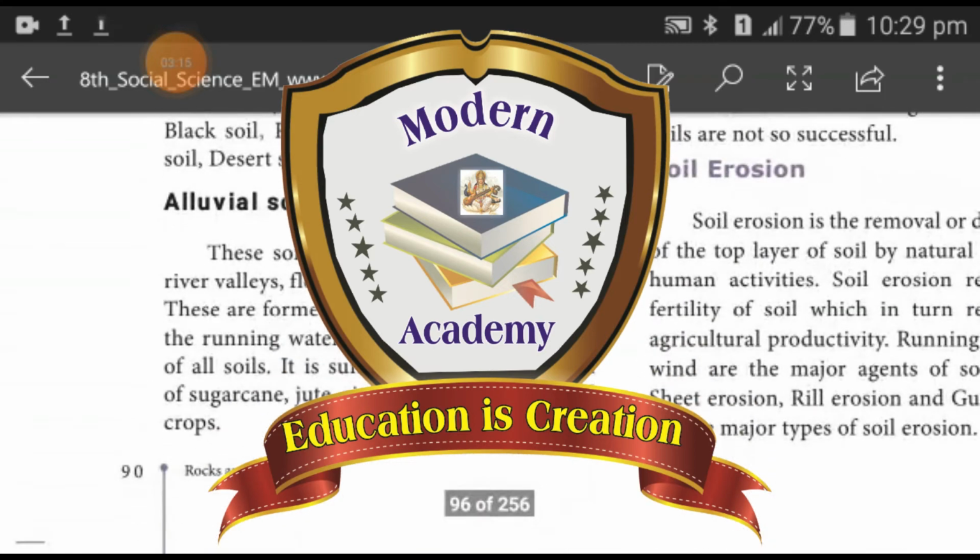Alluvial soils. These soils are found in the regions of river valleys, floodplains and coastal regions. These are formed by the deposition of silt by the running water. It is the most productive of all soils. It is suitable for the cultivation of sugarcane, jute, rice, wheat and other food crops.